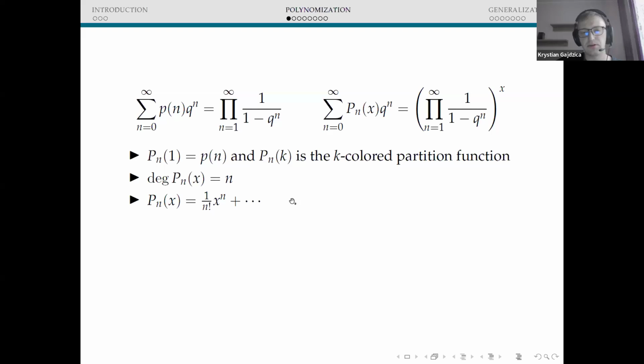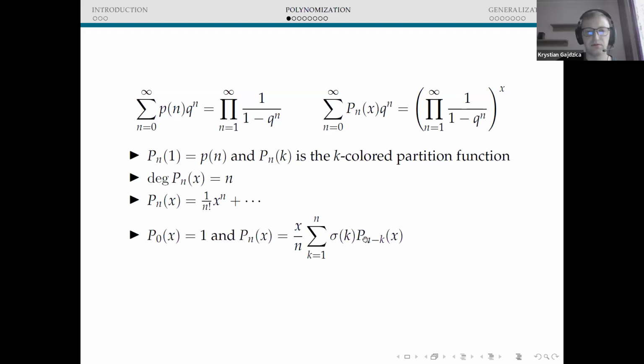recurrence relation which follows from taking the logarithmic derivative with respect to x and q, and with respect to q and x. So if we do that, then we obtain that this family of polynomials satisfies the following recurrence relation, which is very similar to the one from the previous slide.